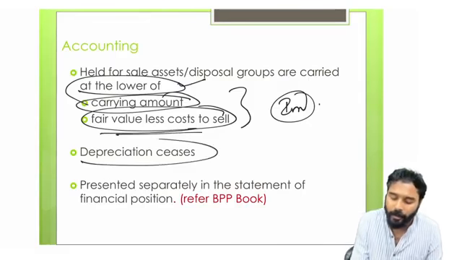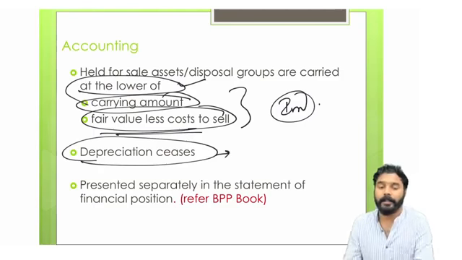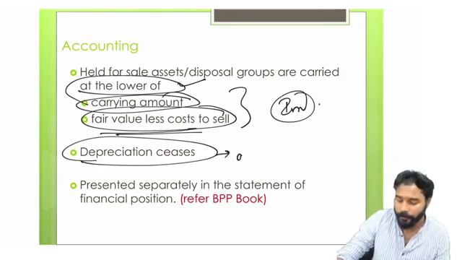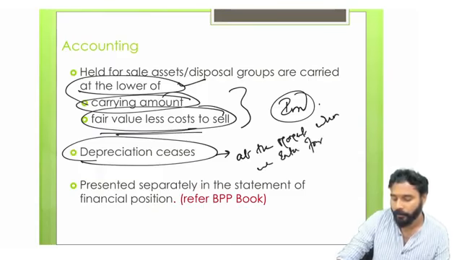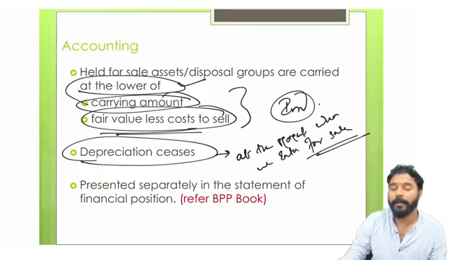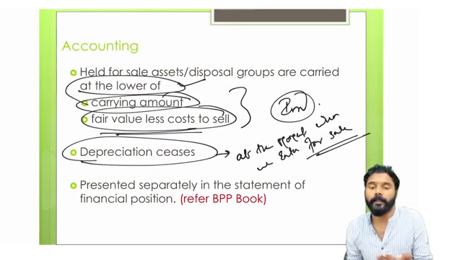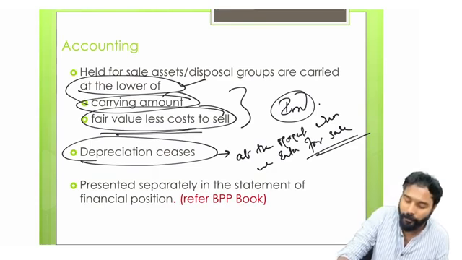And depreciation ceases at the moment when we classify it as held for sale. So once this item is held for sale, we don't need to depreciate it further, but still we have to check for impairment.